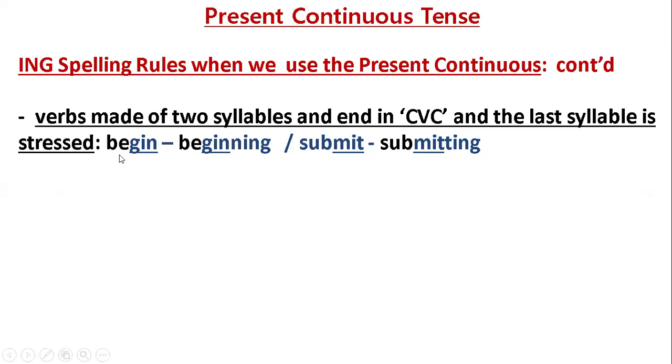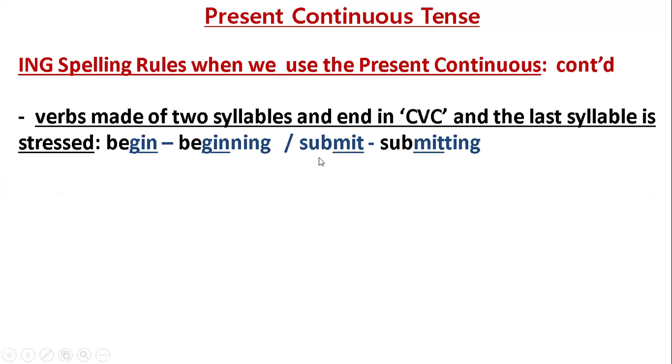Begin. Where is the stressed syllable? The G-I-N. Okay? And it is stressed and it ends in CVC, consonant, vowel, consonant. So in this case, we just double the last letter, which is the N, and we add ing. Begin, beginning. We've doubled the N, and then we've added ing.